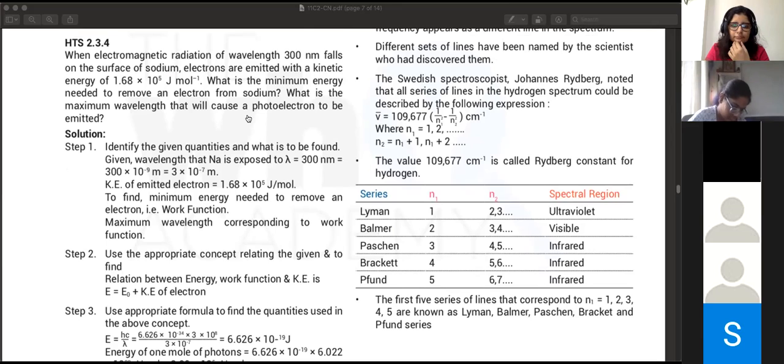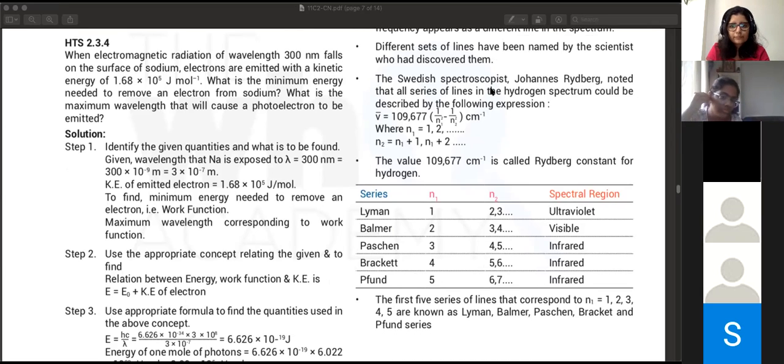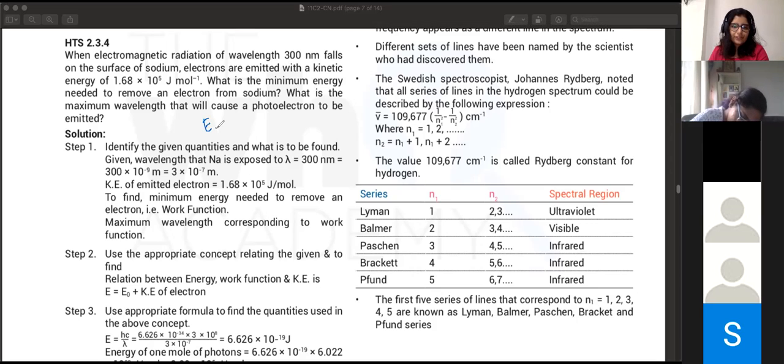I had one doubt. I know frequency, so nu naught. When do we use lambda naught? When you're asked for it. In this case, the question literally asks you what the maximum wavelength is. So once you get E naught, you use hc by lambda naught and find lambda naught.